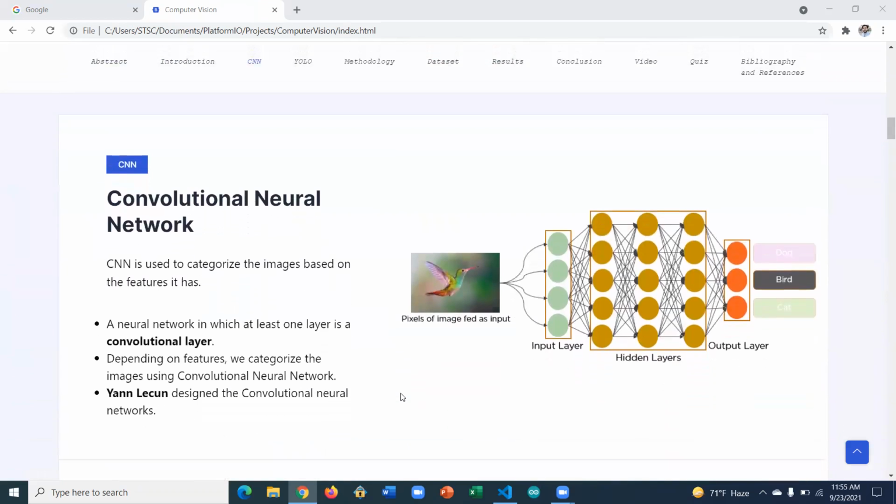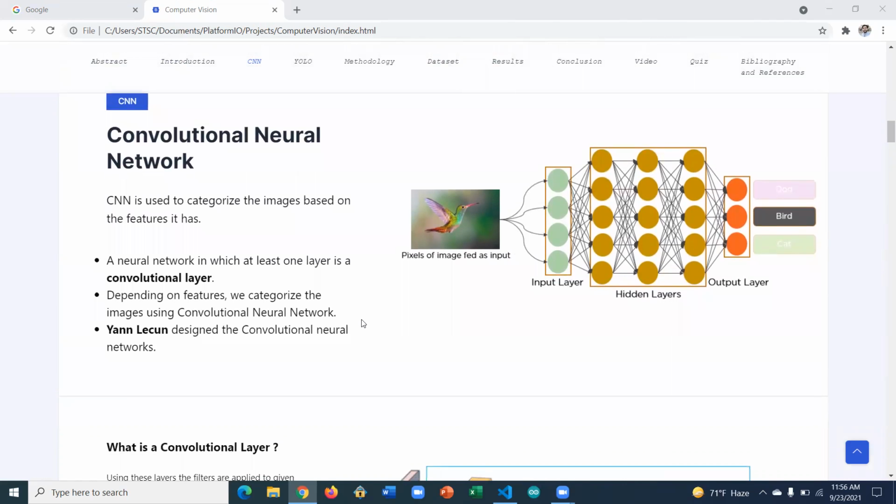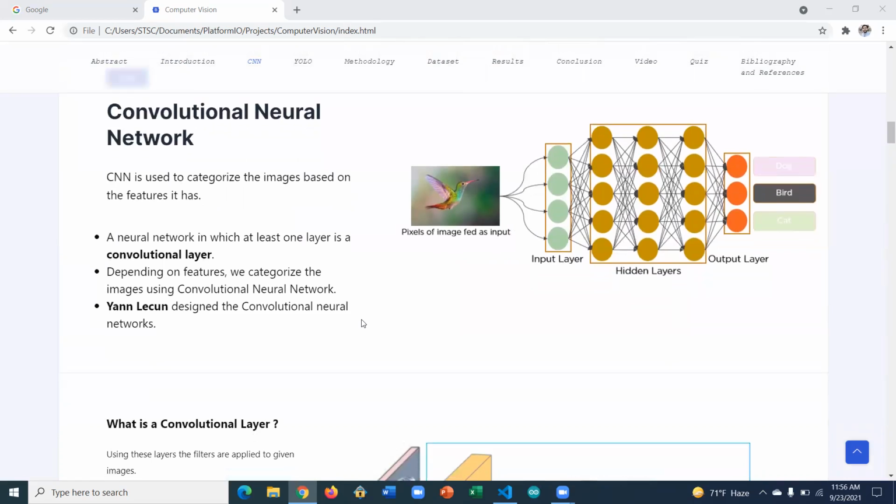So to go with the flow, we are using the CNN, known as convolutional neural network, and it is the backbone of machine learning. So how does the CNN work? At least one convolution layer needs to be present in the neural network to call it a CNN.